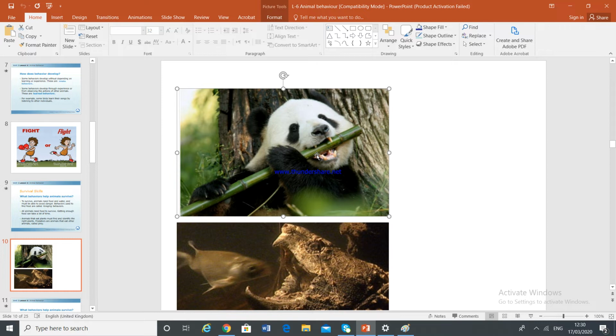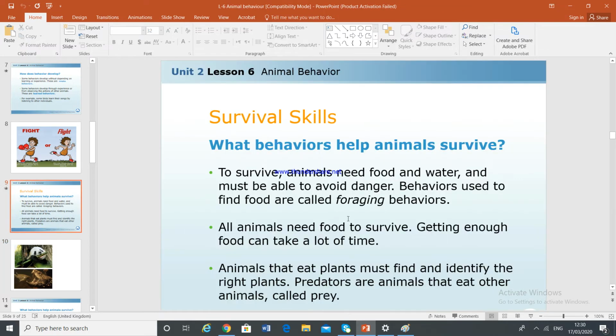He has to collect lots and lots of bamboo sticks and eat. So it takes a long time. That's why we are saying here that getting enough food can take a long time.